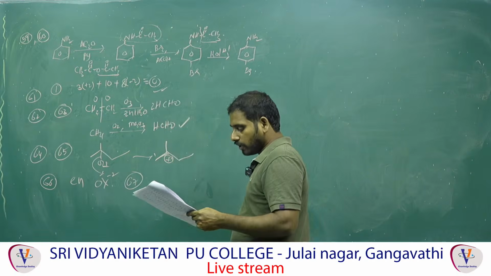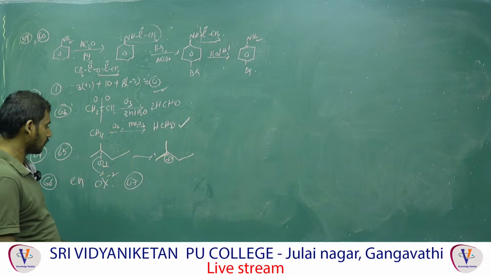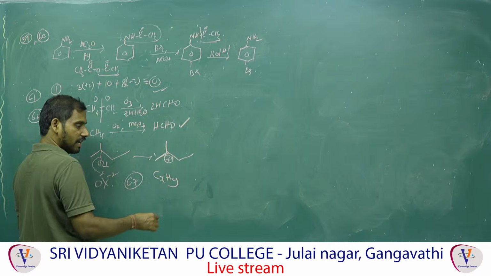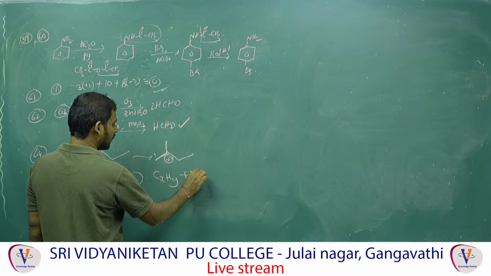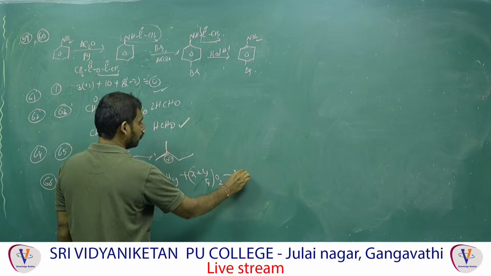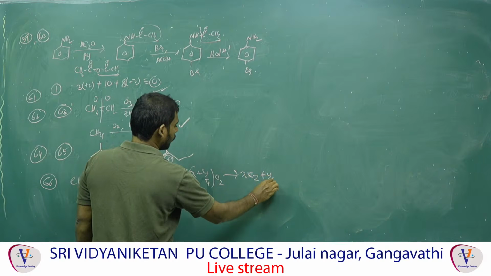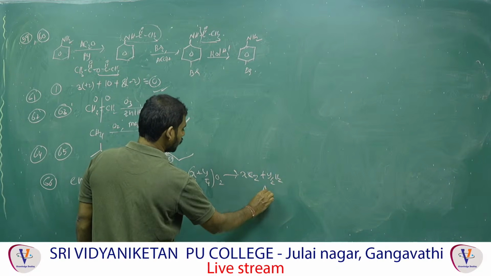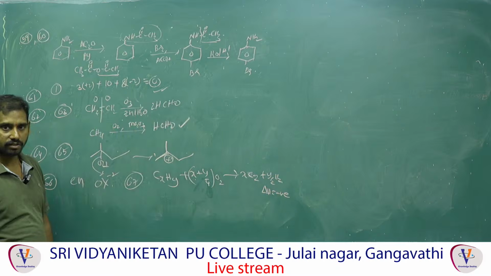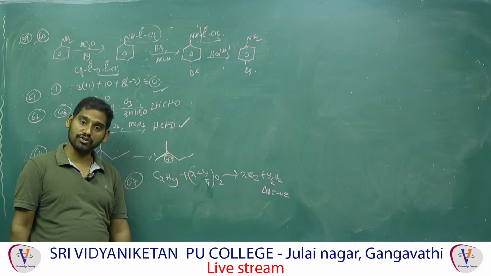The volume of CO2 evolved at STP on complete combustion of 15 grams of C2H6. For any combustion reaction, the general formula is CxHy plus (x plus y/4) O2 gives x CO2 plus y/2 H2O, and delta H is negative. That means energy is released, which is called an exothermic reaction. This is the general equation for any combustion.